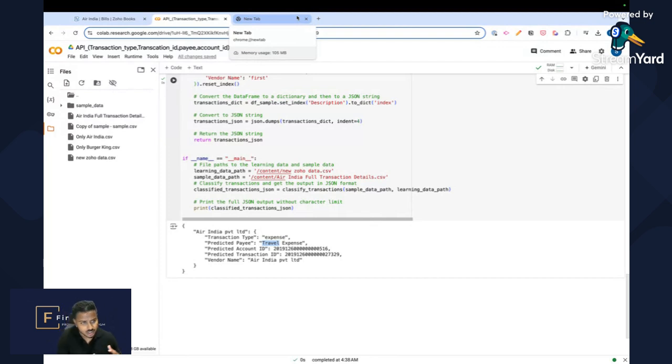The model is only one part of this. The remainder of this is logic that so many accountants are working on on a daily basis. So we're super excited. We're going to have so many agents like this, and we're so excited to share this with you in the upcoming weeks.